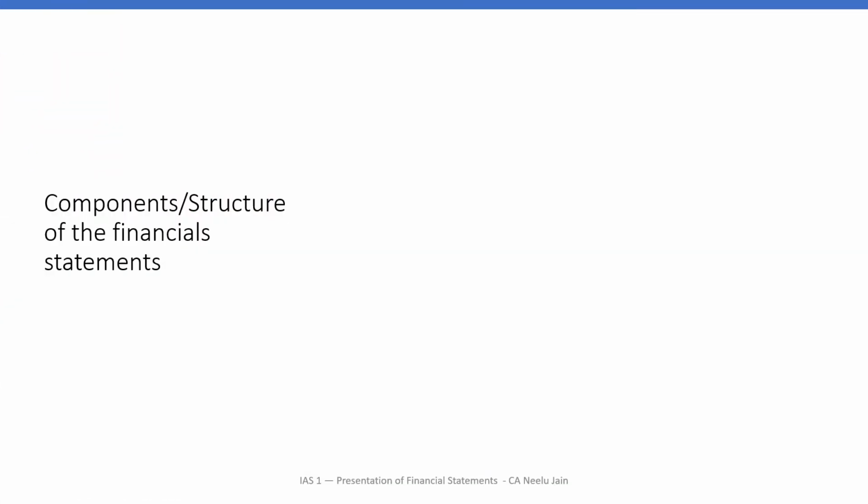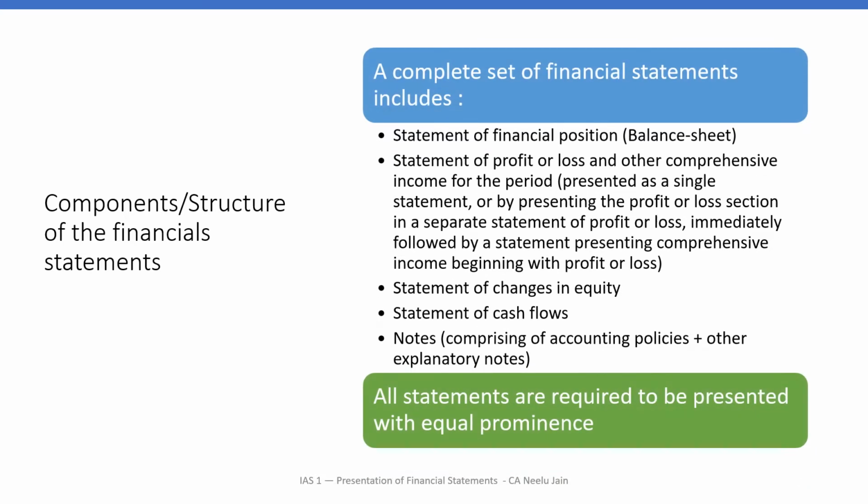Now let's move to the first point. What is the component or the structure of the financial statements? We all prepare audit reports. If you see, our audit report comprises balance sheet, profit and loss account, statement of changes in equity, statement of cash flows, and notes. Basically, we present our audited financial statements in this way because a standard has been laid down, and in this standard it has been notified that you need to prepare the financial statements in these formats only or in this structure only.